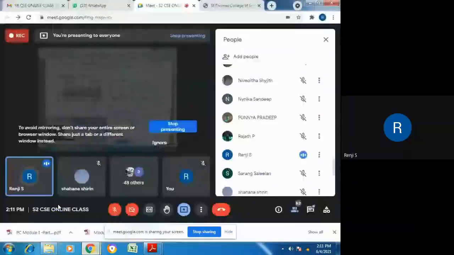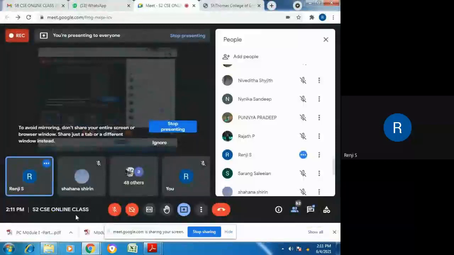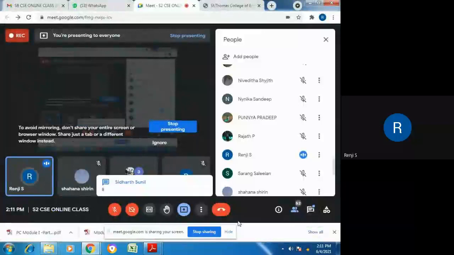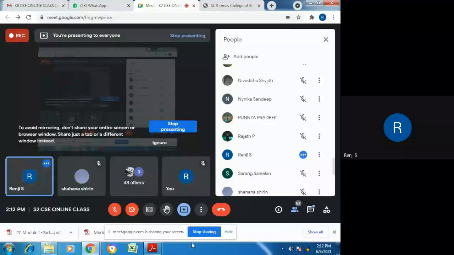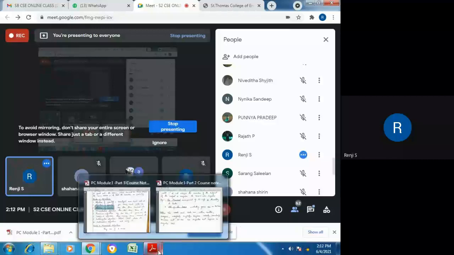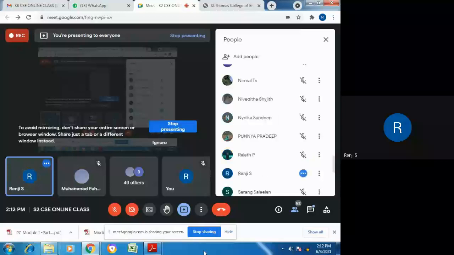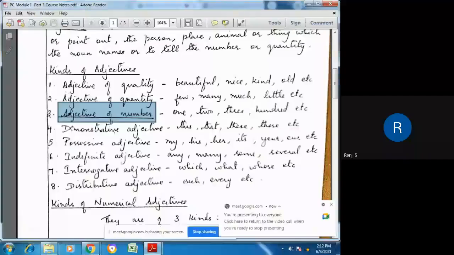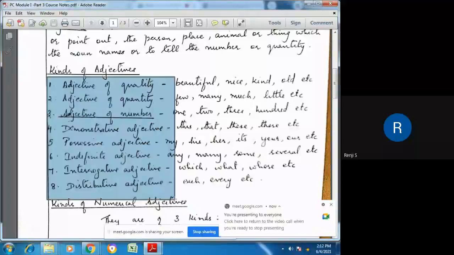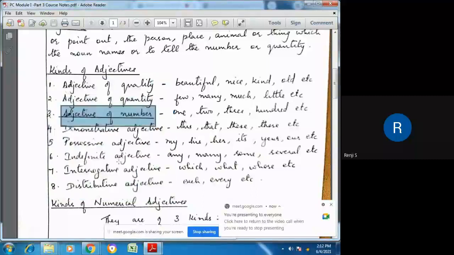So how many kinds of adjectives are there? 8. Okay. And out of these 8 adjectives, which one should you learn in detail? Forgot. Okay, so adjective of number. There are 8 kinds of adjectives. Out of these 8 kinds, we are just learning about adjective of number. But let us see what the other adjectives are. Just in general, in this one paragraph, we are summarizing.